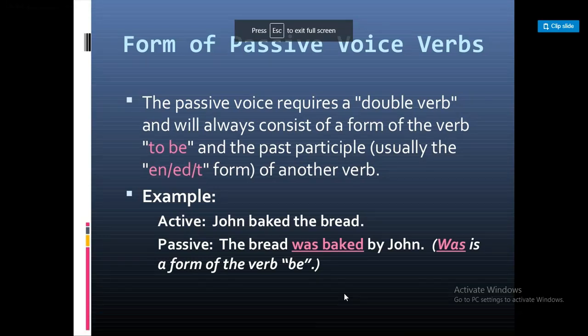Now let's look at how to form the passive voice. Whenever you want to form a passive voice sentence, you require a double verb. What do you mean by that? The sentence will always consist of a form of the verb be and the past participle of the main verb. Example: John baked the bread. The passive: the bread was baked by John. As you noticed, was is a form of the verb to be and baked is the past participle.